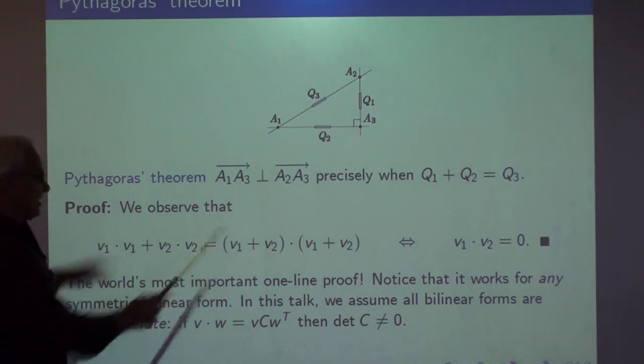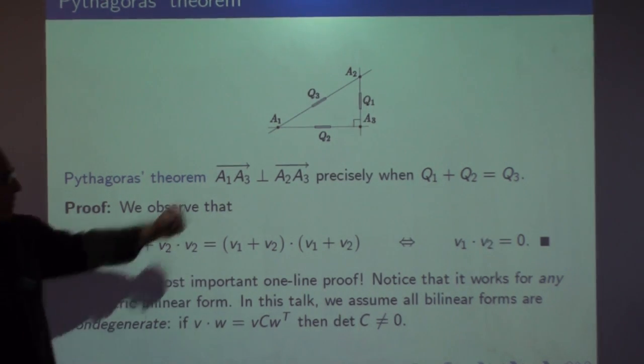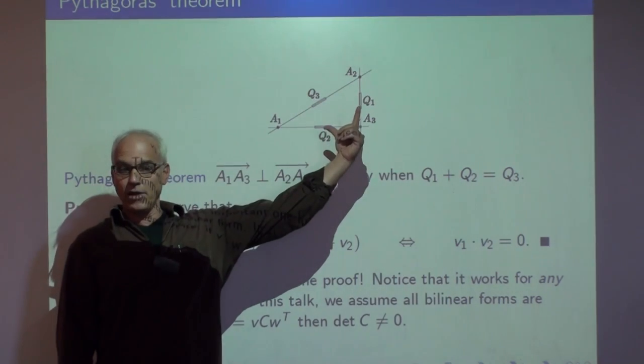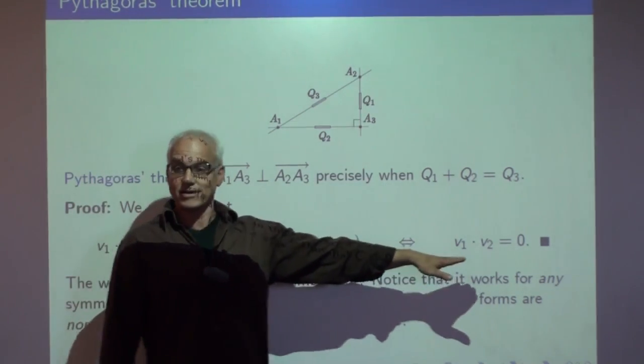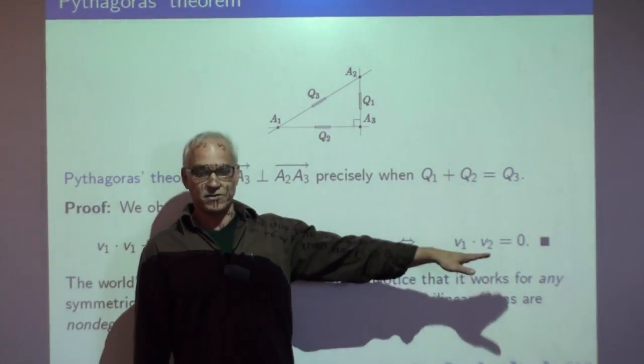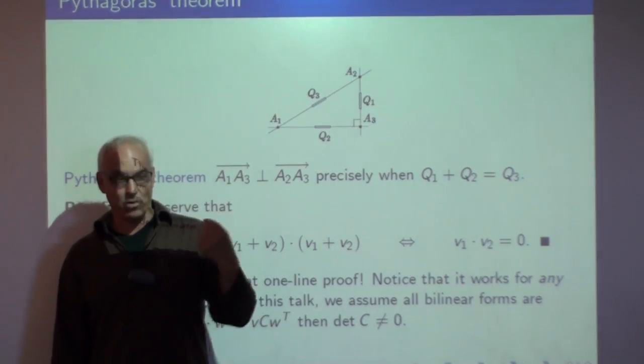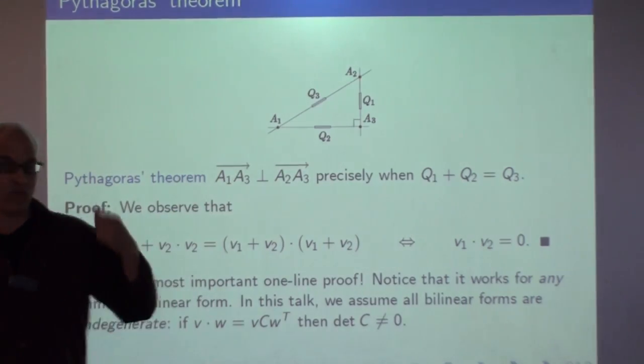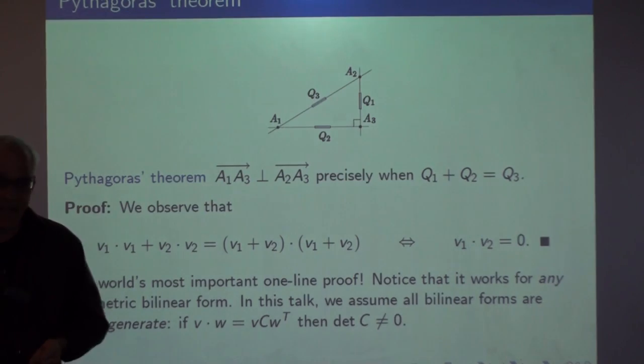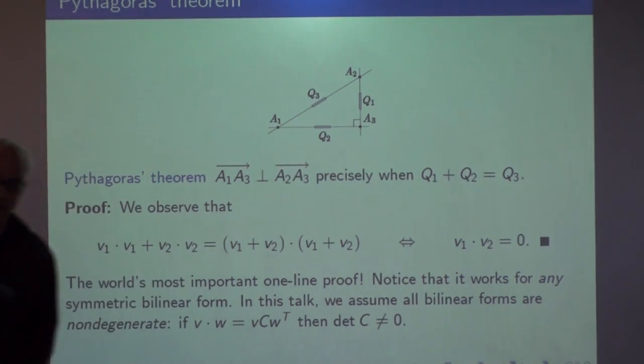And we're saying that this is happening precisely when we have perpendicularity here, which is given in terms of the dot product of the two vectors being 0. That's what perpendicularity means for a general bilinear form. And I hope it's obvious that these two are equivalent.